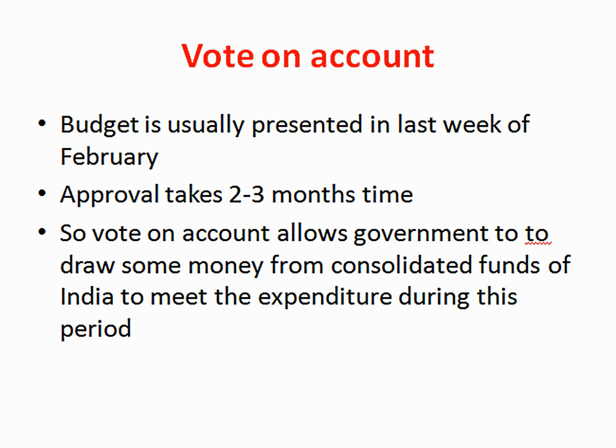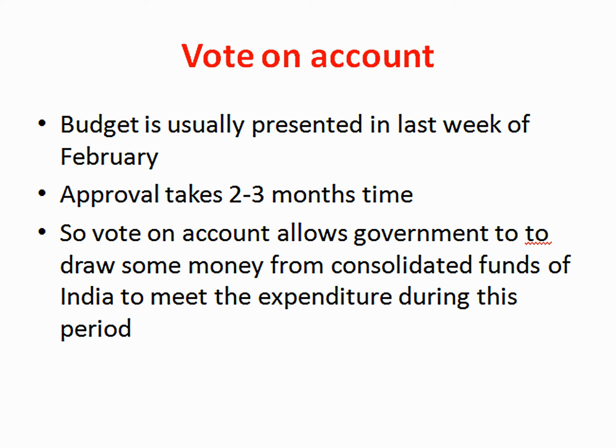The next point is what is vote on account. As we already know that budget is usually presented by the finance minister in the last week of February. For approval of the demands of grants presented during general budget, the Parliament takes 2 to 3 months time for discussion, and then the final approval to the budget is done.